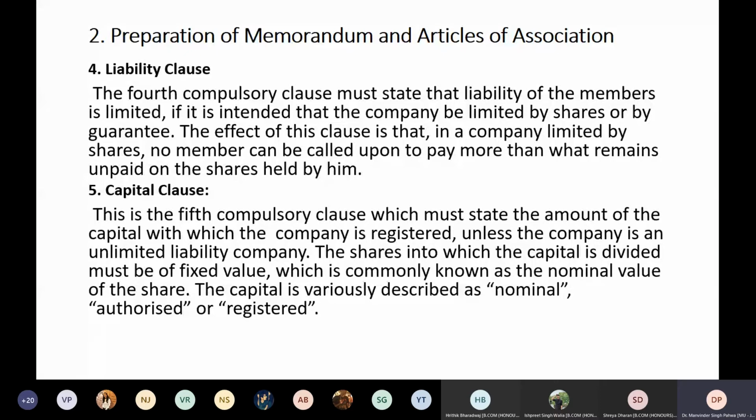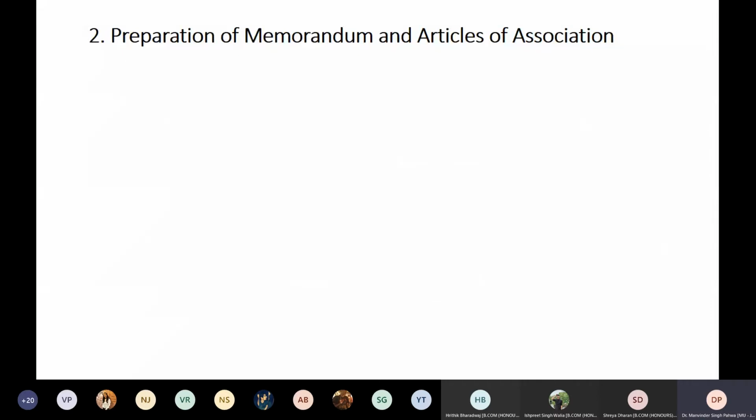But in this case, this is actually the authorized capital of the company. You might have studied this authorized capital in your corporate accounting. So this tells you what the authorized capital of the company is and into which the company's shares must be divided. That is a fixed value, which is commonly known as nominal value or registered value or authorized value. So this capital clause tells you that the company has this much authorized capital, and this is the limit to which the company can issue its shares, or this is the limit to which the public can subscribe for it.